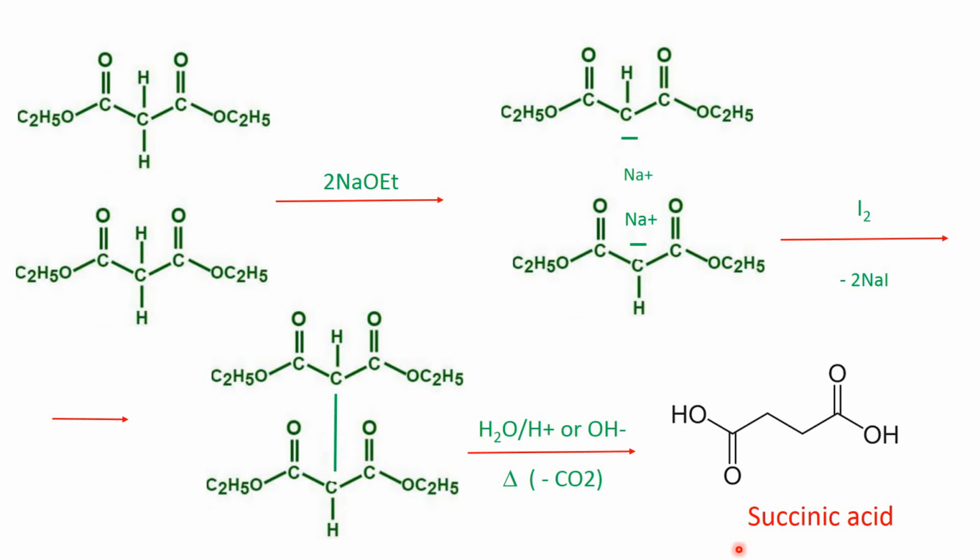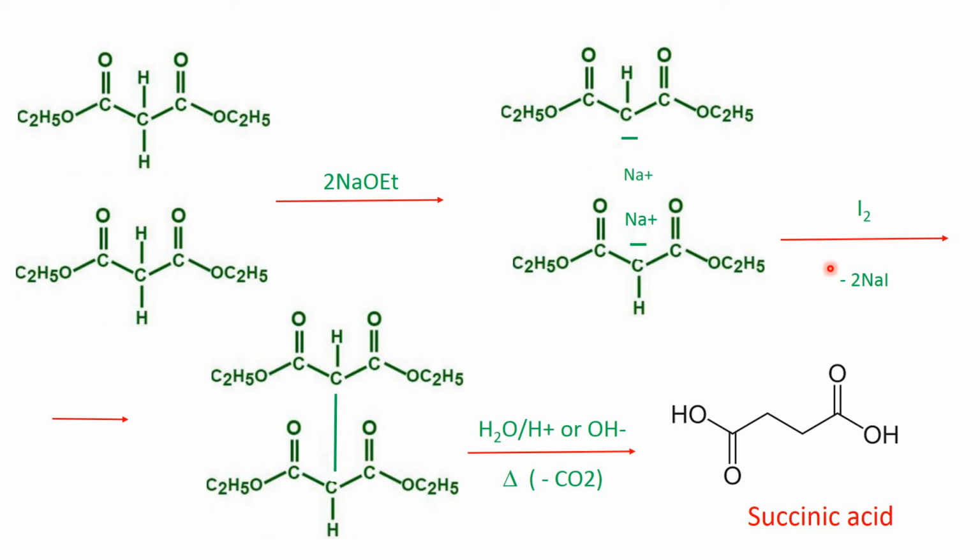Now, we can prepare succinic acid, the next higher homologue of malonic acid, from diethyl malonate. What you have to do? Take 2 molecules of diethyl malonate and treat them with the base sodium ethoxide. Carbanions will be generated from both molecules.